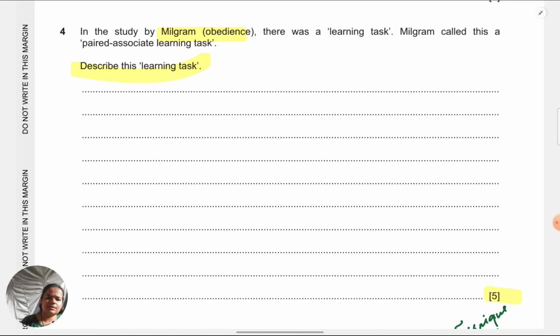No doubt, even if you write it scattered, some point from later in the procedure you give first, and a point from earlier in the procedure you give later, you still get marks because they're in the mark scheme, they're just concerned about the point being there. But think from an examiner's perspective, if you want them to not miss out on anything you're writing, you'll have to give them a logical flow of ideas that's easier to follow. So make sure you write in correct order so that the examiner can read easily and by mistake also doesn't miss out on some point that you've given. So it's for your scoring that you need to write logically.